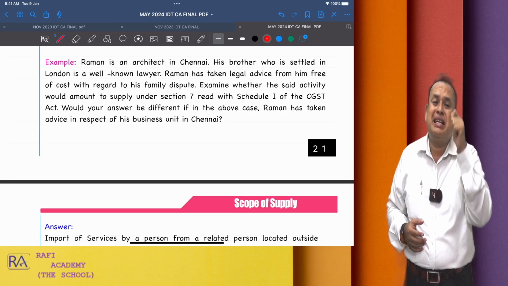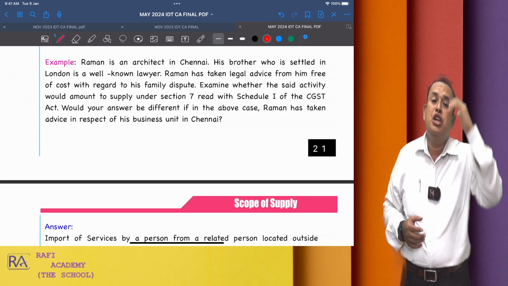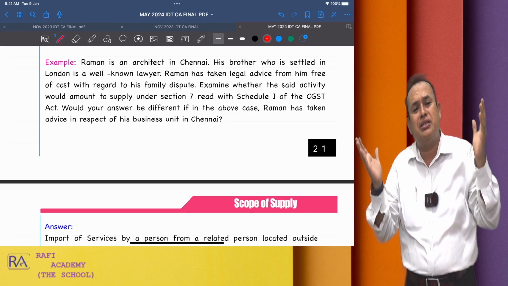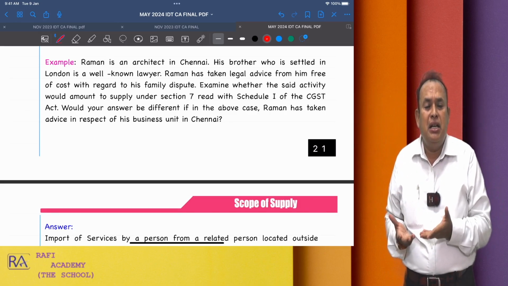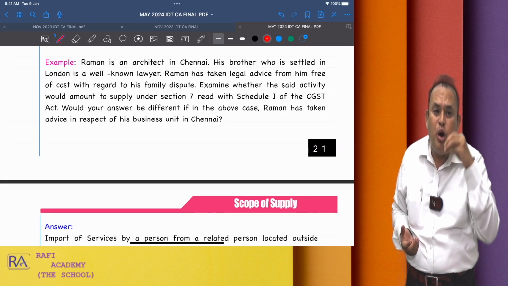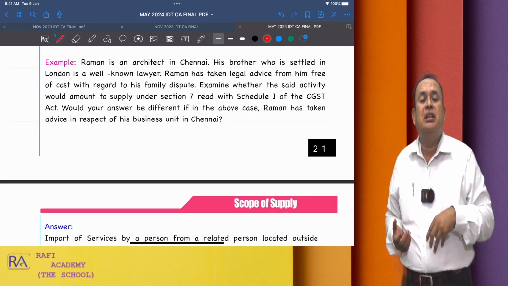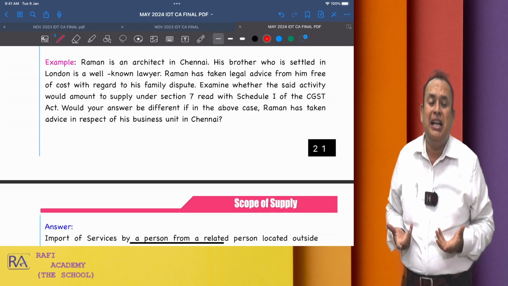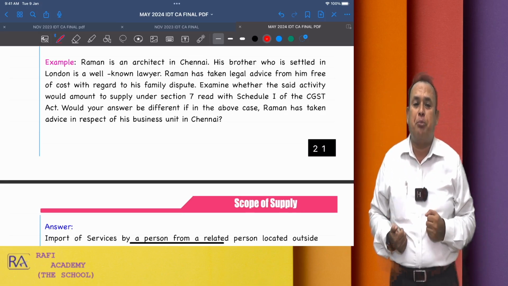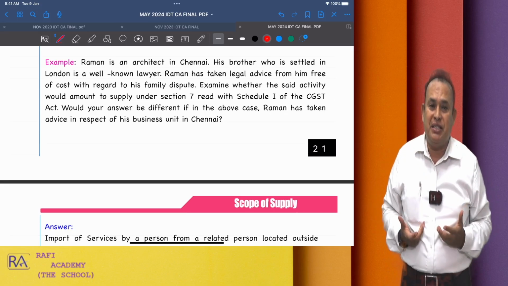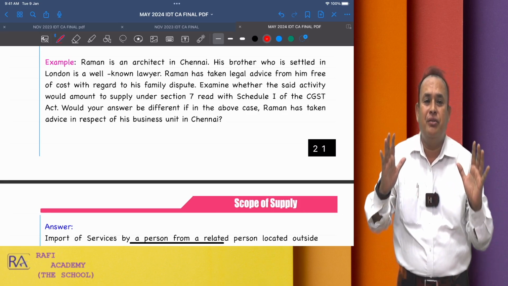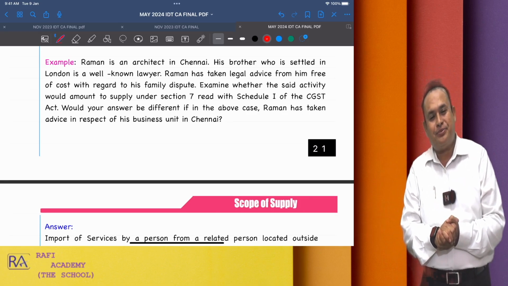Now, Section 7(1) Clause (b) says import of services for consideration, whether or not in the course or furtherance of business. Here, consideration is not there. Even though the services are imported for business purposes, it is not going to attract the GST. It does not come under the clutches of the GST. It does not fall under the scope of supply because this is import of services without consideration and the transaction is not covered under Schedule 1. That is the reason.